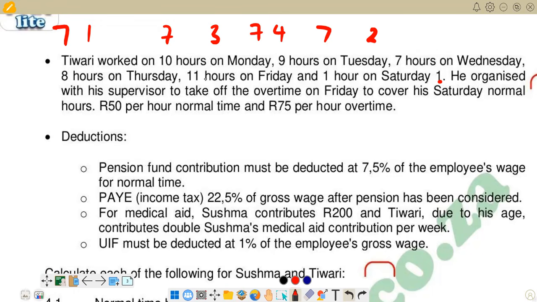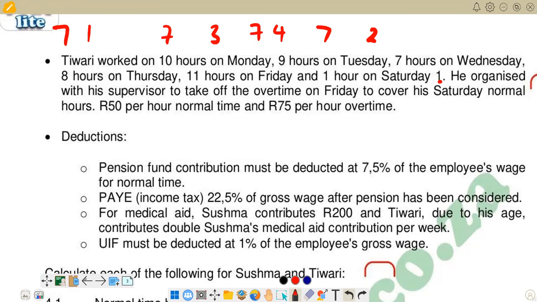On Friday there were 4 hours of overtime, so you're going to take those 4 hours and put them on Saturday. Then they become 4 plus 1 to get 5 working hours, which are normal. So it means on Friday and Saturday we do not have any overtime. We have only normal time.